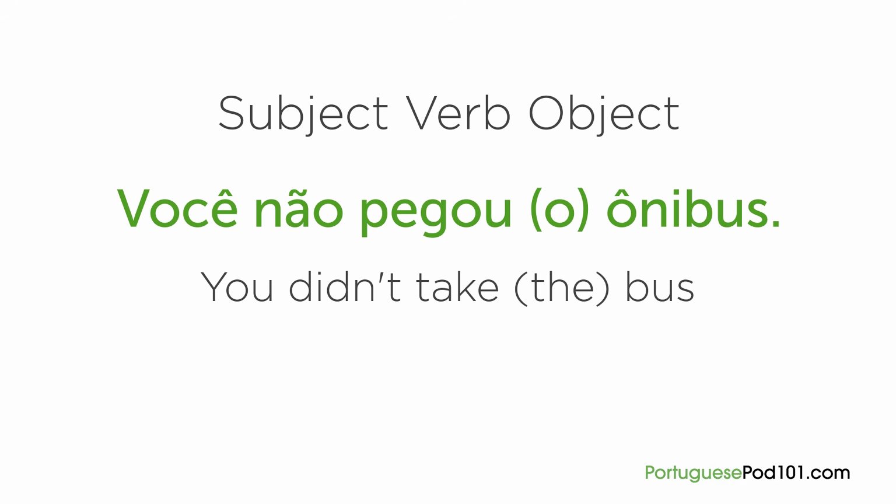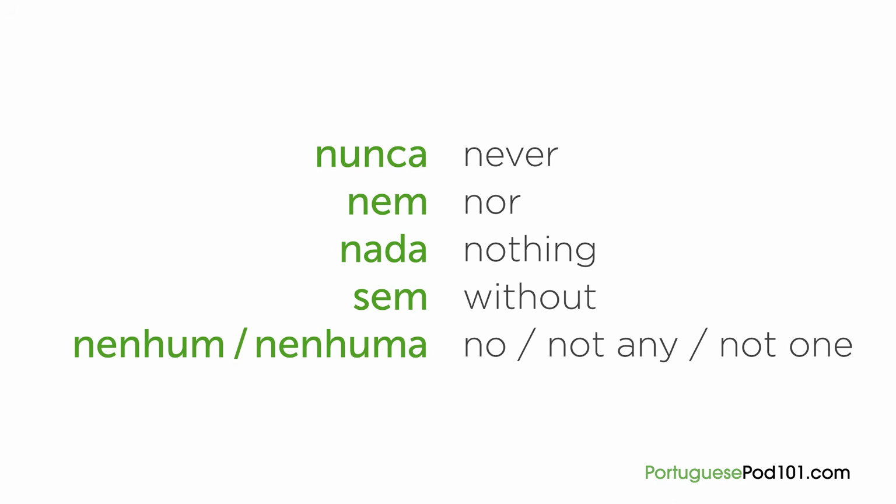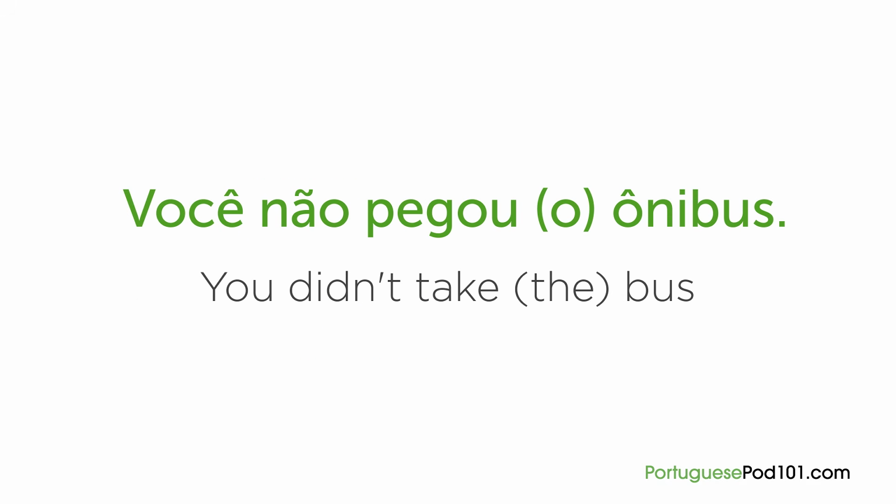Basically, there are no different rules for these negative sentences. Just place the negative word não before the verb and keep the word order. There are also other negative words in Portuguese, such as these. Nunca, nem, nada, sem, nenhum, nenhuma. Negative words in Portuguese may follow different rules and be placed differently. For now, just stick with não before verbs, and you'll do just fine.